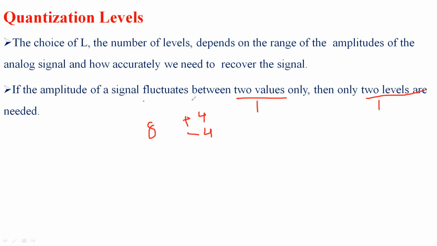If the fluctuation involves 6 different values, then we have 6 different levels. If it is 4, then we need 4 different levels. So based on the signal fluctuation and the values we are going to use, the levels are created.